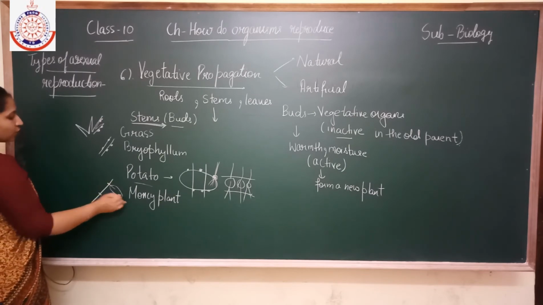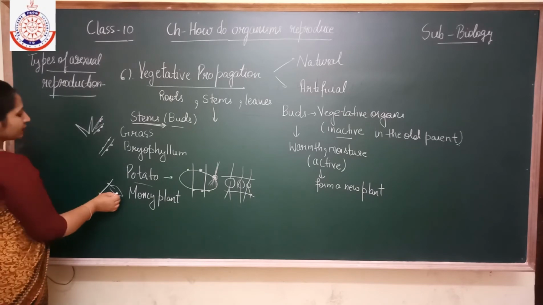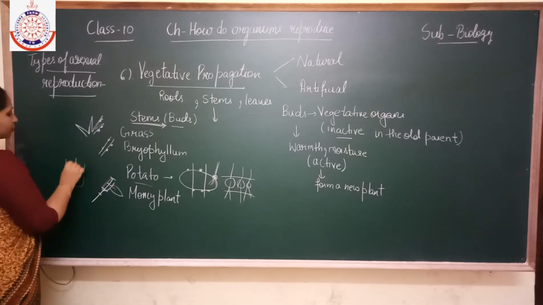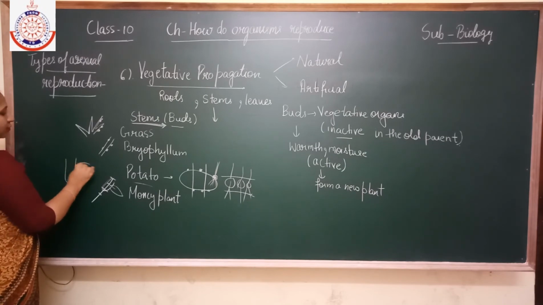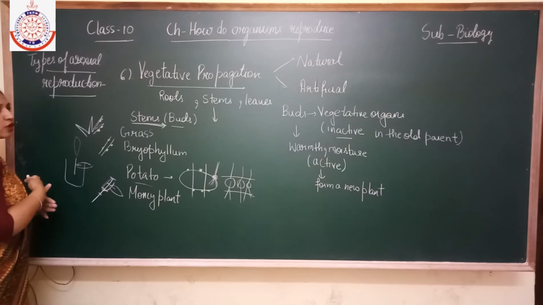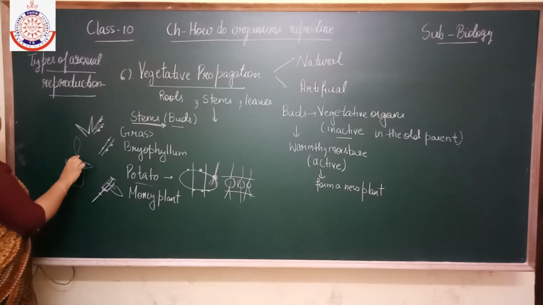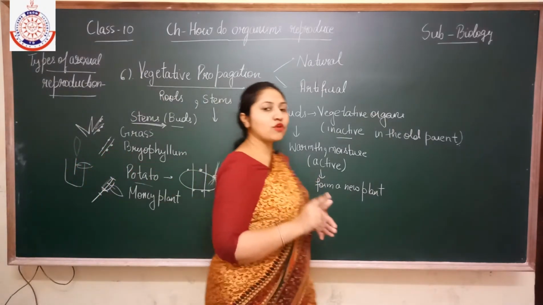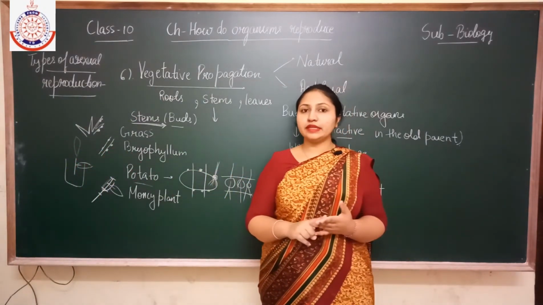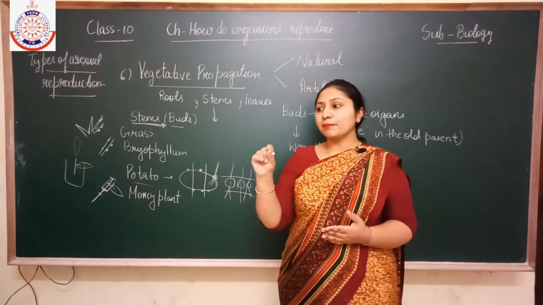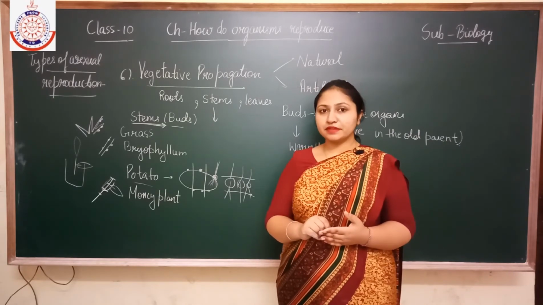having the leaf node. Okay, the stem having the leaf node. Suppose you transfer this into water, then what happens? It will form a new plant. It forms a whole plant from this part only. But the condition is that the stem of the money plant should contain at least one node, because the bud is present in this region.